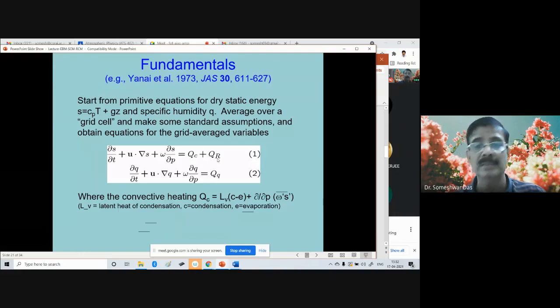And also the evaporation, when the atmosphere is dry, the water vapor is evaporated. So the condensation and evaporation because of the clouds, they were not considering at that time. And through lots of investigation, they felt that we are missing the clouds, which act as a source of heat.